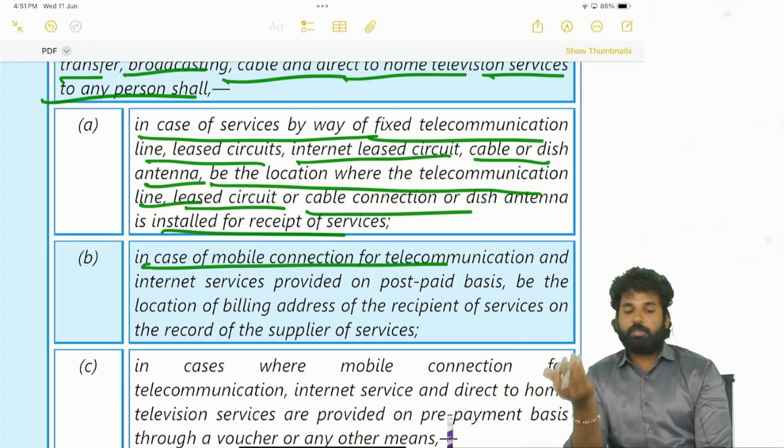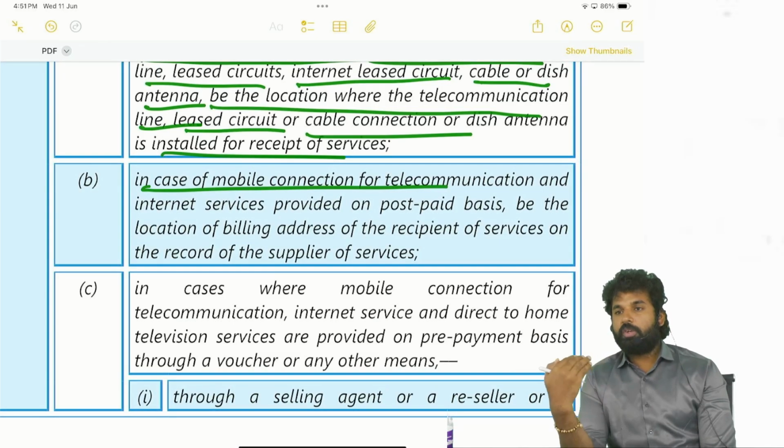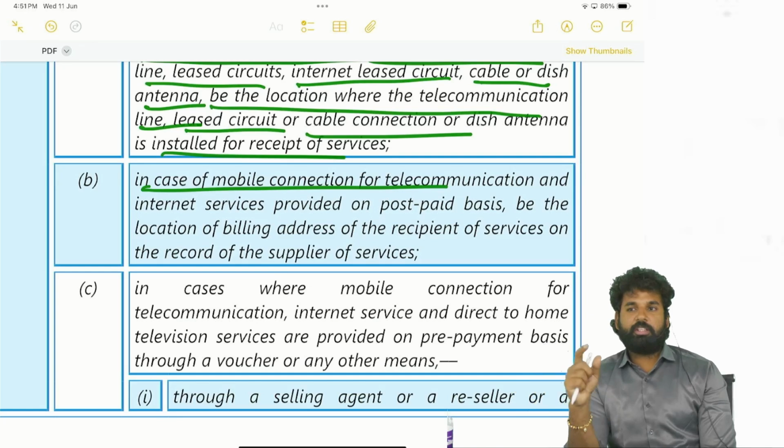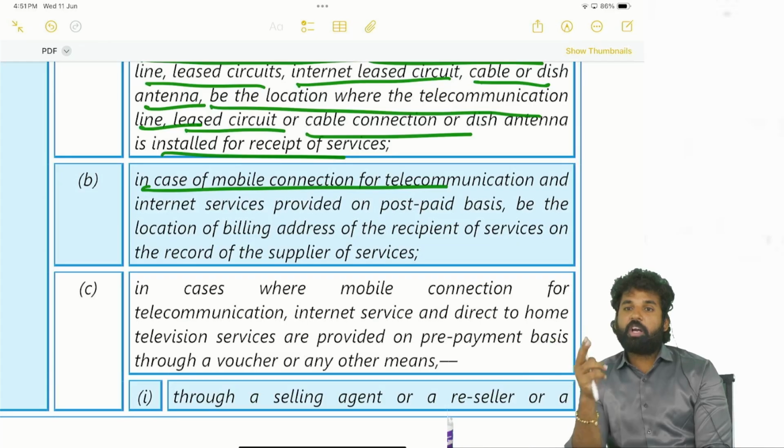Okay, if it is a prepaid mobile, then where it has been recharged. Prepaid mobile means, previously there used to be recharge cards. You used to go to the shop and get the recharge cards. So if you are recharging the phone using the recharge card, where the recharge card has been sold, that will be the place of supply.